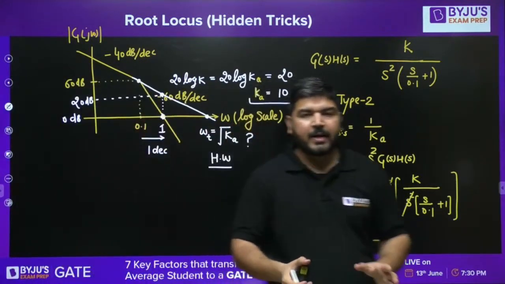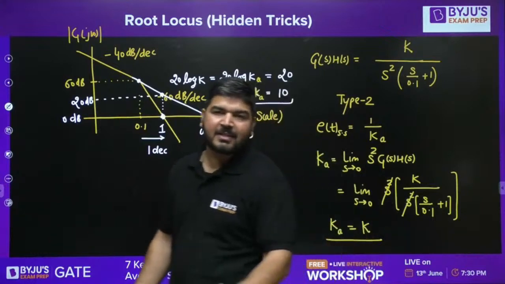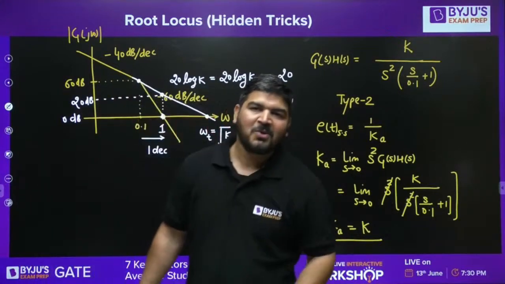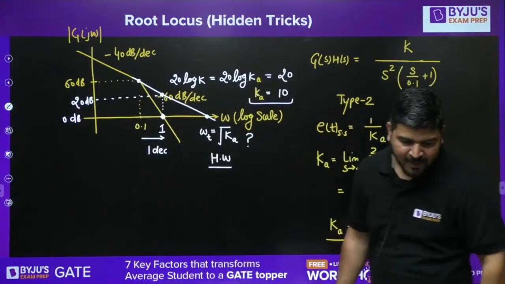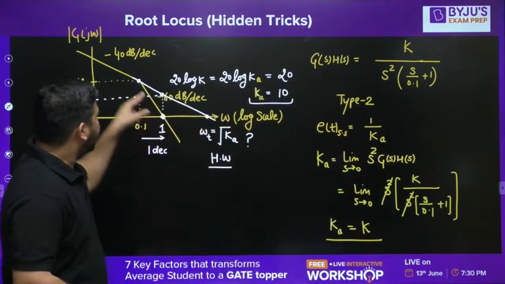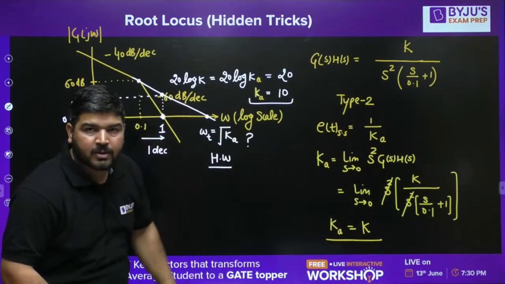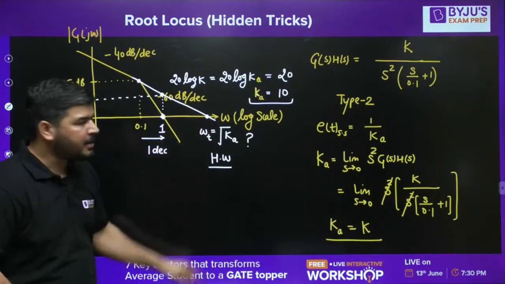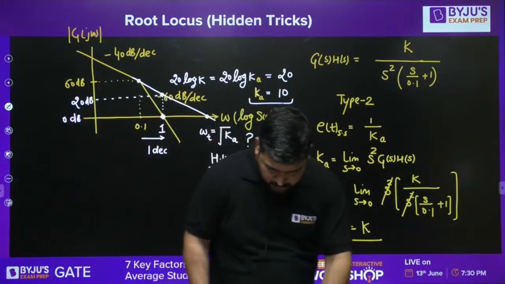If you have proved it, then you can write in the comment section, hence proved. Okay. You can write this word, hence proved. Let's see how many of you can prove this. If you extrapolate this line in second order system, this has to be root Ka. Now you have to prove it.